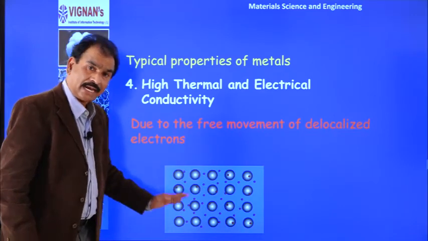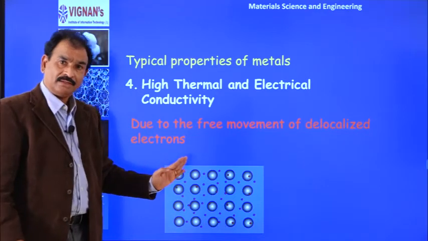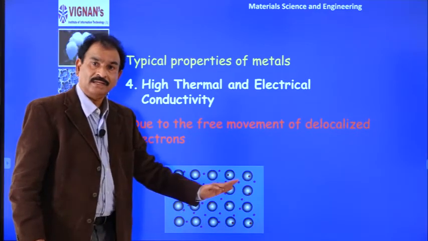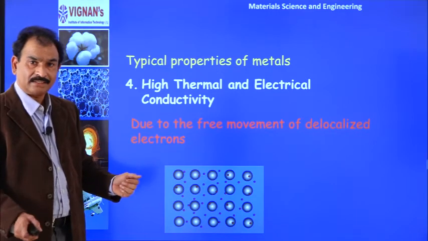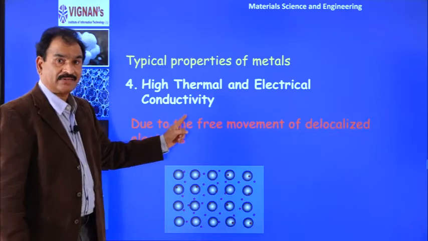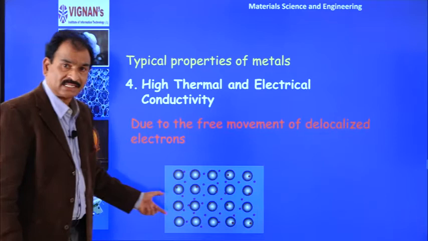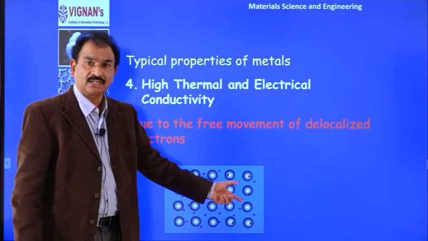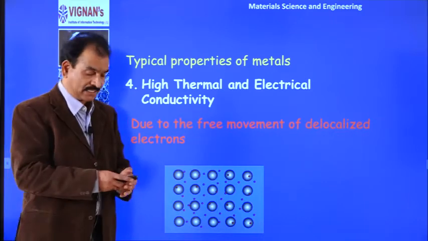They carry the charge, they carry the heat because they are freely moving. Because of that free movement, they are able to carry the charge as well as heat. That is why metals have good thermal conductivity and electrical conductivity. It is because of free moving electron gas, free moving electron cloud, which can carry the heat or charge.